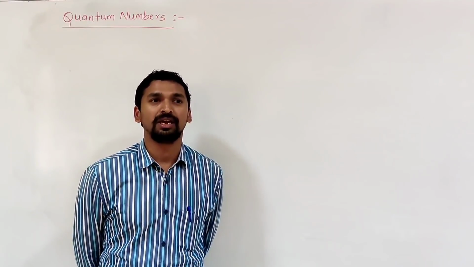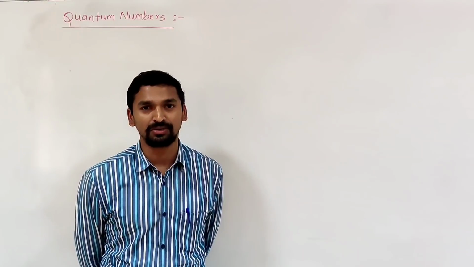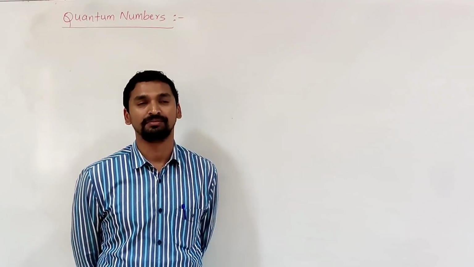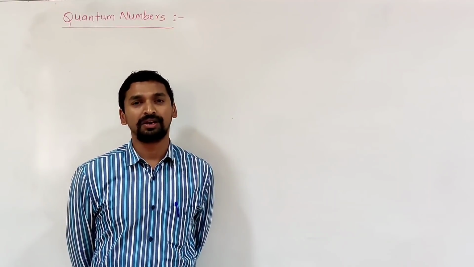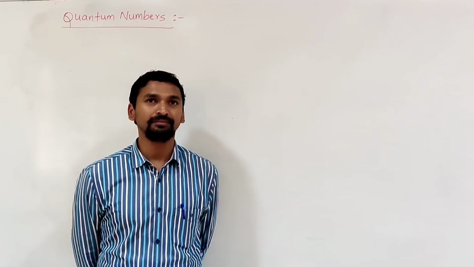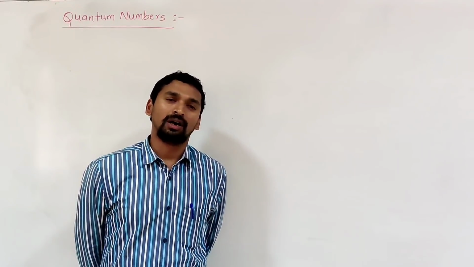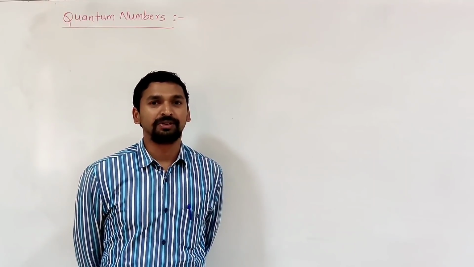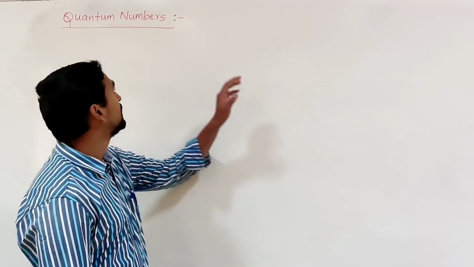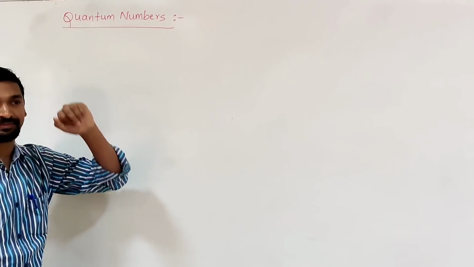Orbital means a region in space around the nucleus where the probability of finding the electron is maximum. Like that, we were introduced to the new concept of atomic orbital. After that, we discussed the differences between orbit and orbitals. Now comes today's topic, which is quantum numbers.